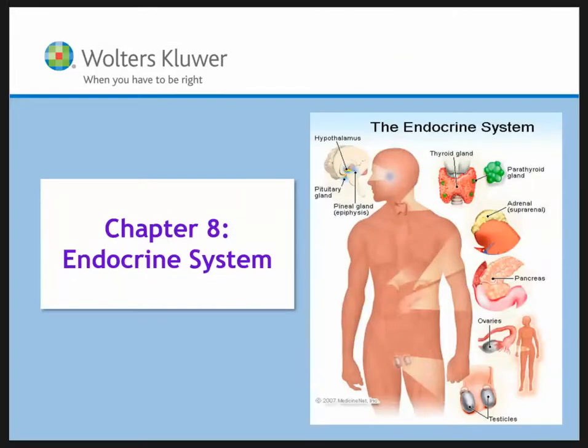So, the endocrine system is probably the second most important system in the body behind the nervous system. There's a term called neuroendocrinology, which refers to the study of the interactions between the nervous system and the endocrine system. Basically, how the signals are sent to stimulate hormone release and the gland to produce an increased concentration of a specific chemical. So the main purpose of the endocrine system is signaling and communication.